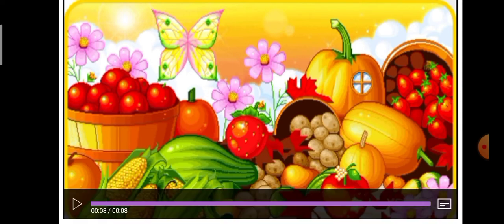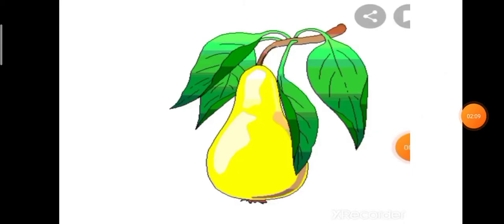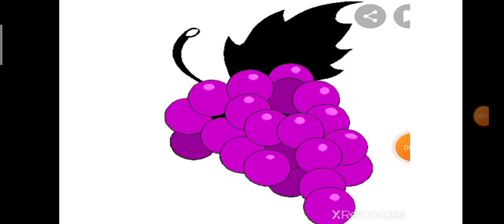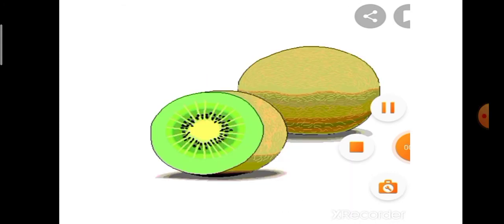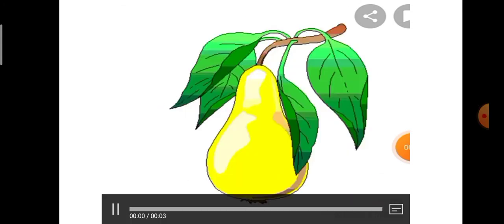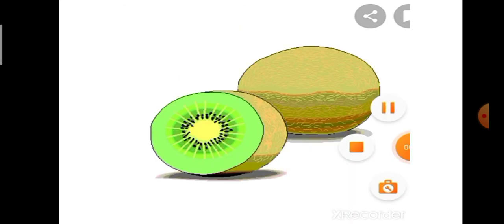Again I have something for you, and what is that? Let us see. Again there is a beautiful picture. These are the different kinds of food which you can see here, children. Once again I am going to show you. These are the different kinds of fruits that you have to eat. I hope you like it very much.